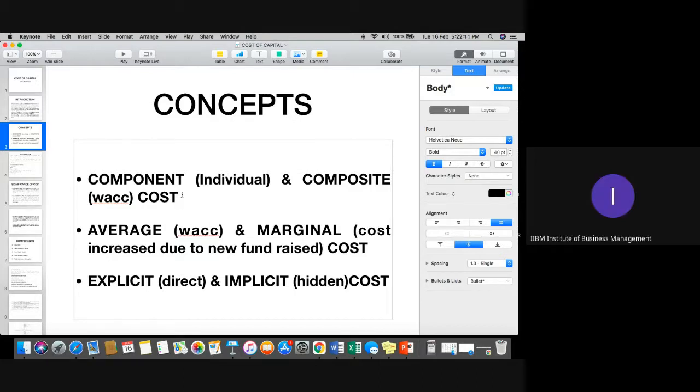Yeah, sure. Now, in the next case, the second form of cost of capital which we have is called average and marginal. Now, what is average? Which I told you already, WACC, that is weighted average cost of capital. Means on an average, what is the cost to the company when it comes to different sources of capital? But when we talk about this second option called marginal, does anyone have any idea what the meaning of marginal cost is? First of all, any idea? What is marginal costing or marginal cost?